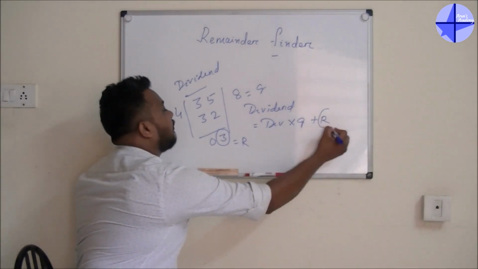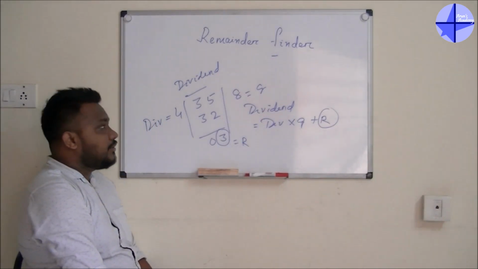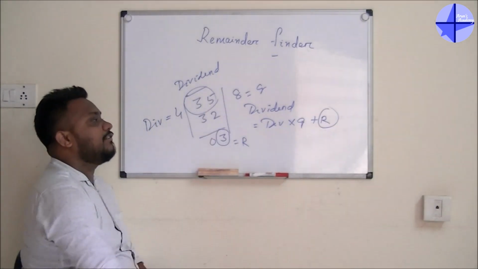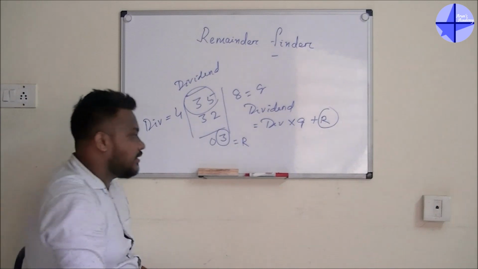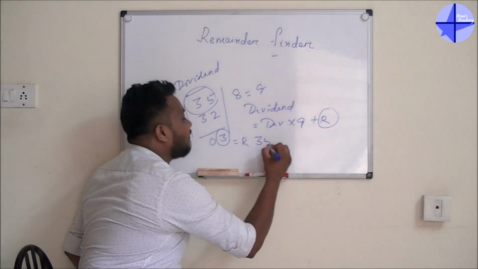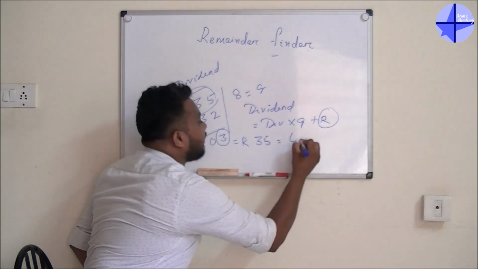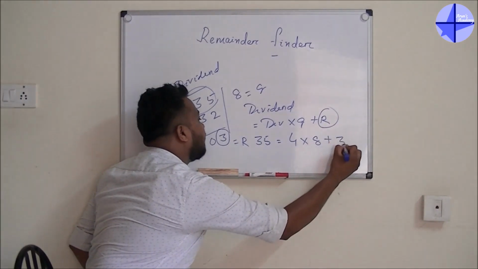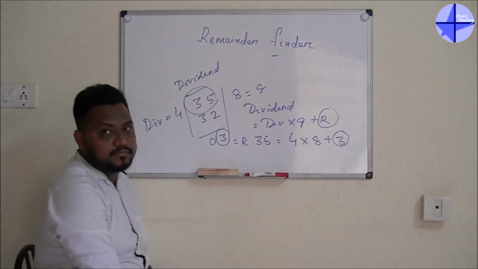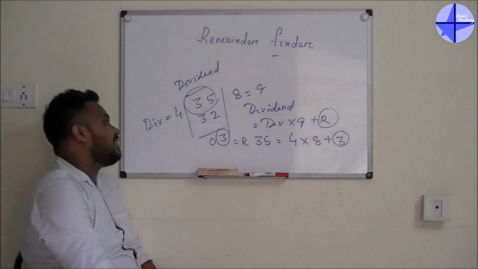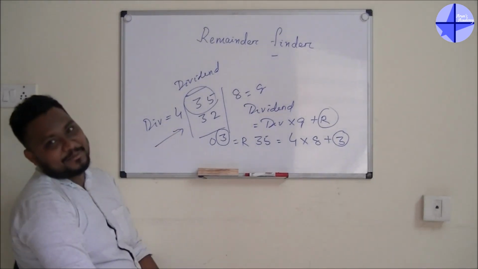Now if I want to write 35 in terms of remainder theorem, I will write 35 is equal to 4 into 8 plus 3. So again the same thing, they will never ask you this type of question.